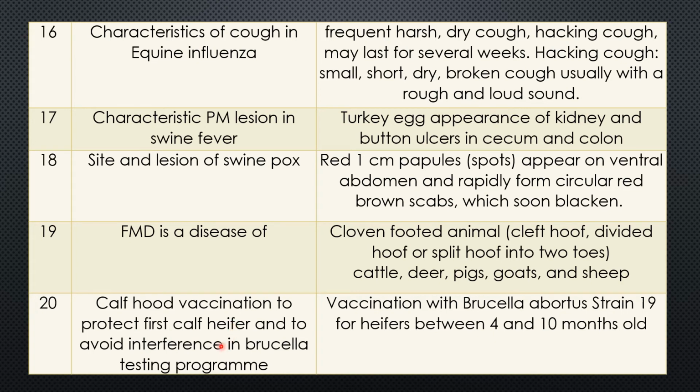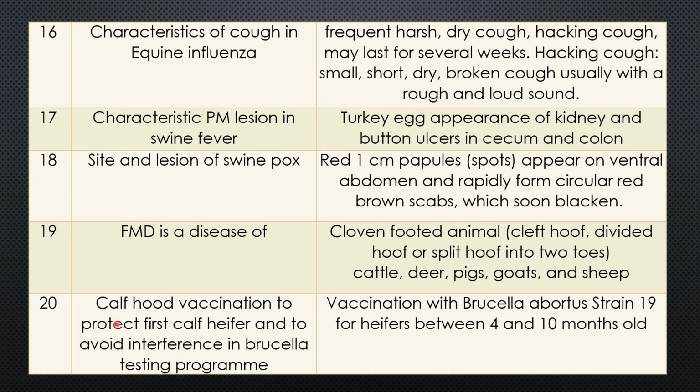And second thing, generally brucellosis testing program is followed when the animals are adult. So when this calf grows, after 2 to 3 years, there will be no antibody from the vaccination. Otherwise, this antibody will interfere with the testing program.